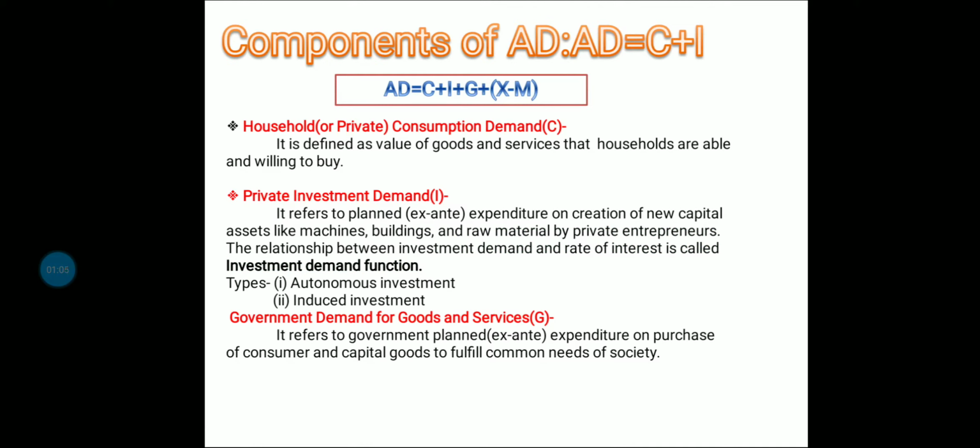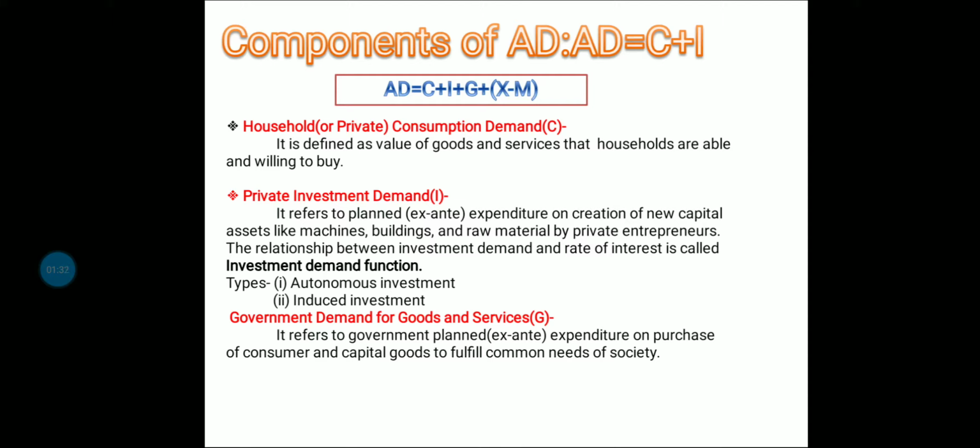Now, as far as the components of AD are concerned, as we are dealing in our course of study with the Keynesian model, it emphasizes only a two sector economy. Though the components of AD are like this, as it has been written over here, AD is equal to C plus I plus G plus X minus M.